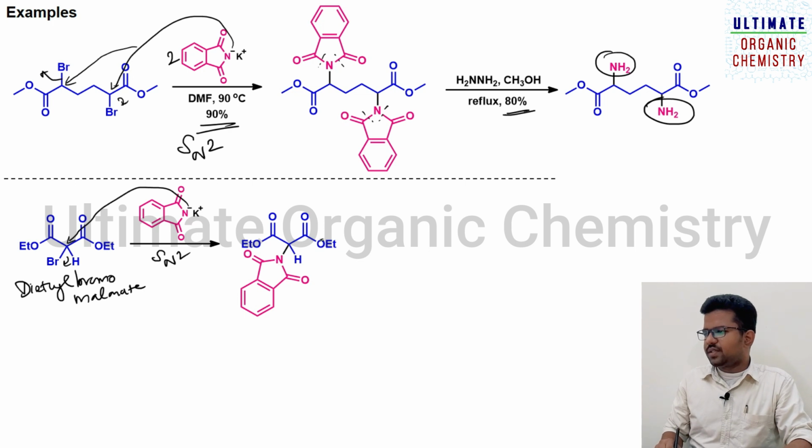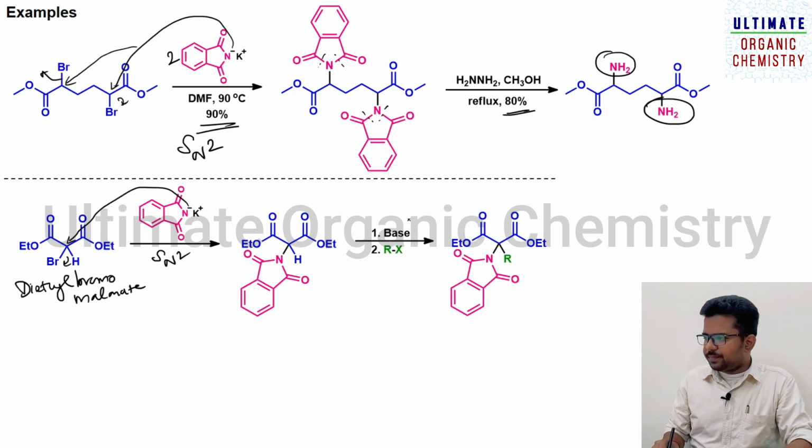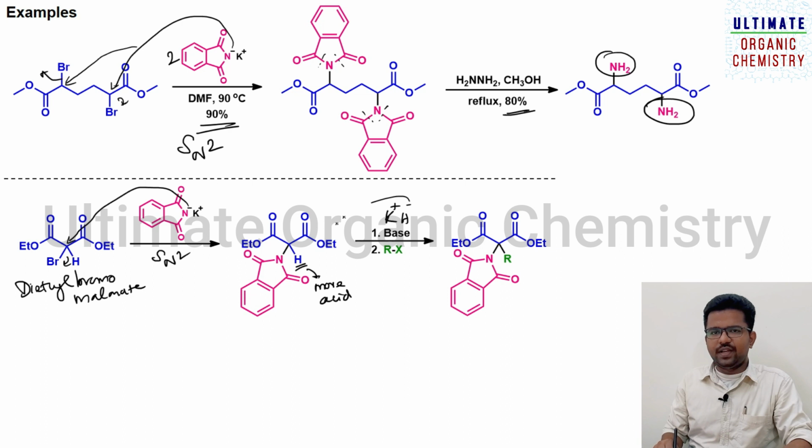Once it is formed, you have to treat with another mole of base. So what will happen? This is base, and here you have electron withdrawing groups, so this hydrogen is more acidic. Say for example here you are using potassium hydroxide, so this OH minus will abstract this hydrogen and this electron will be shifting towards the carbon atom, and here an anion will be generated. Once this anion is generated, it will attack this R group and this will be leaving as X minus. So you will get that substituted product. Here also the reaction is an SN2 process only.